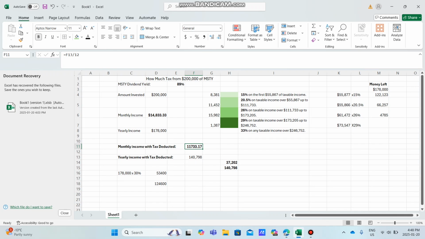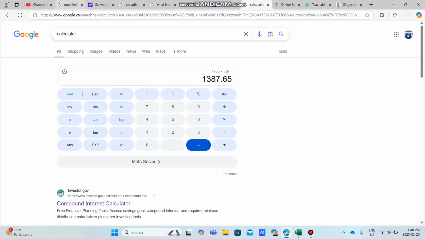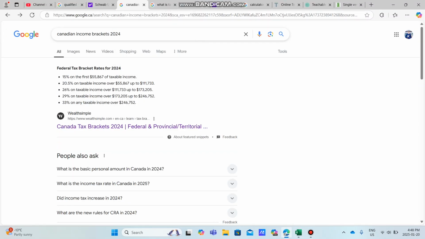Are they as bad as they seem? No, because you could say, hey, it looks like we're earning $178,000, we're taxed at 29%. That would be worse, but it's progressive. And you have to remember to fill in your income brackets as you go with the percents that are given. Of course, is this set in stone? No, because this is federal tax brackets. You might have to apply state or provincial tax on top of this as well. So that's another thing that could eat in.